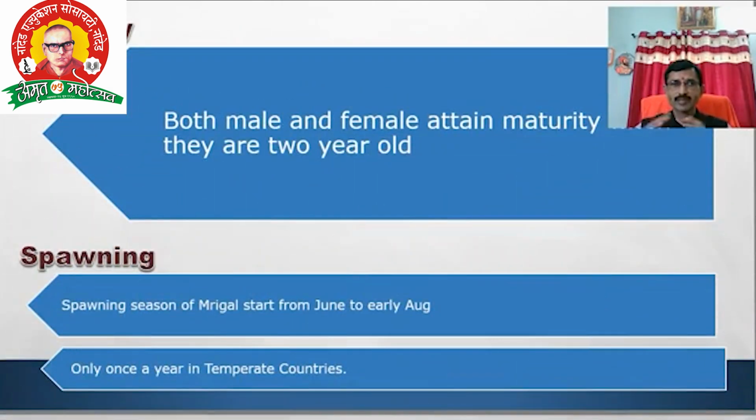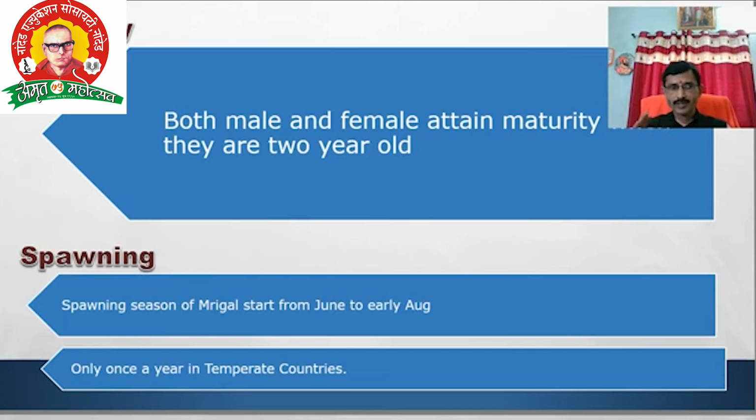Then the next aspect of our biology is the maturity. Both male and female Cirrhinus mrigala attain maturity at the end of 2 years. Means after the completion of 2 years, mrigala mature. This is an important point, right? Then the next aspect is the spawning. Spawning is nothing but breeding. Breeding and spawning are the same. Don't confuse about that.